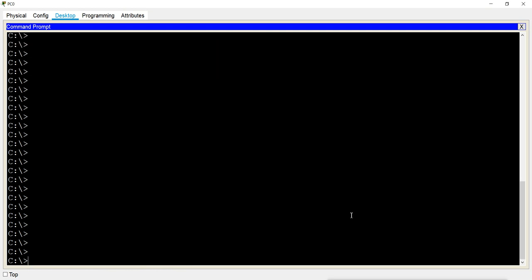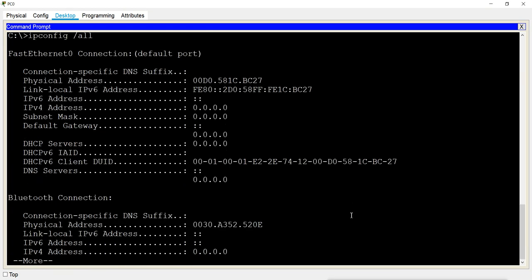if I give the ipconfig /all command, it shows here that this is the physical address of this machine, and this is the MAC address of this machine. Now what is this link local address? If you check, the link local address is already assigned. So this is FE80 double colon.